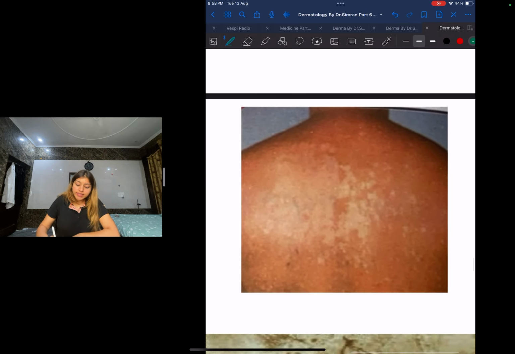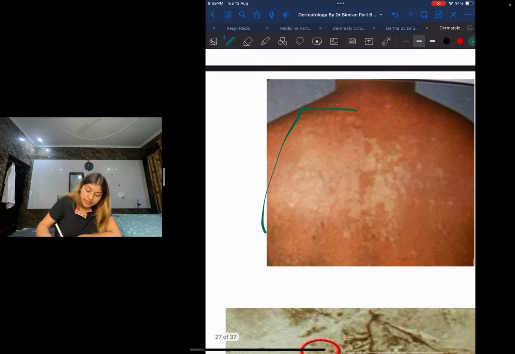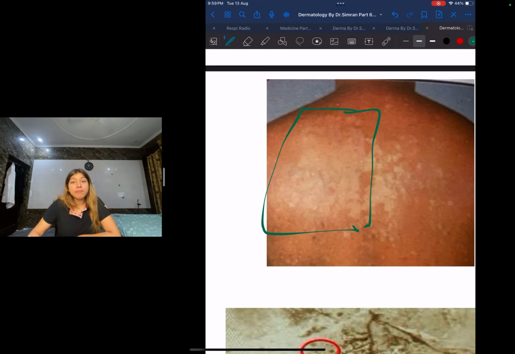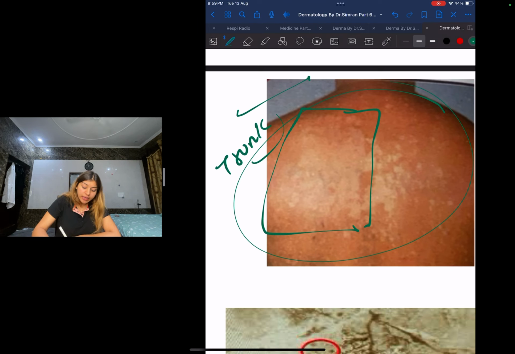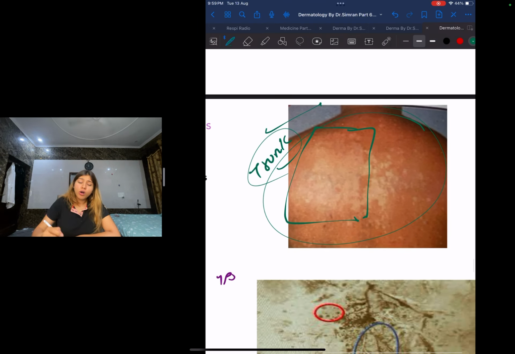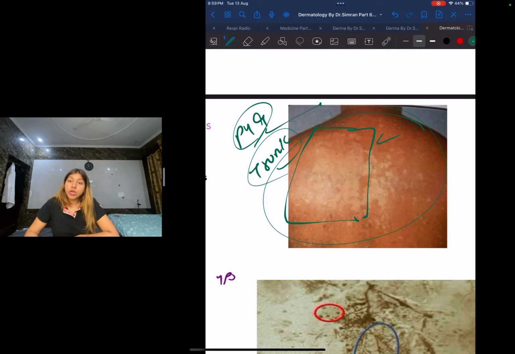You guys can see over here these hypopigmented macules, right? These scales, guys, pityriasis, these scales are going to be branny or furfuraceous in nature, and they're going to be very fine. So this is your pityriasis versicolor. Now guys, where is it present? This is going to be present on the trunk. What is the site of pityriasis versicolor? This is a very common question. They keep on giving this image half of the time.